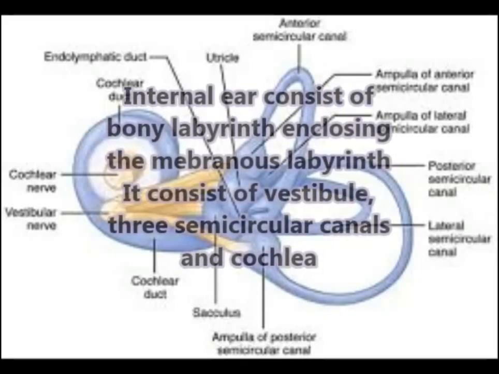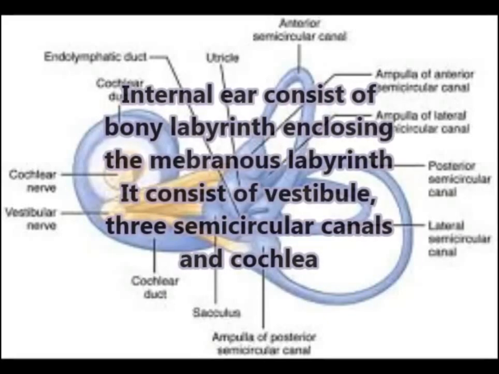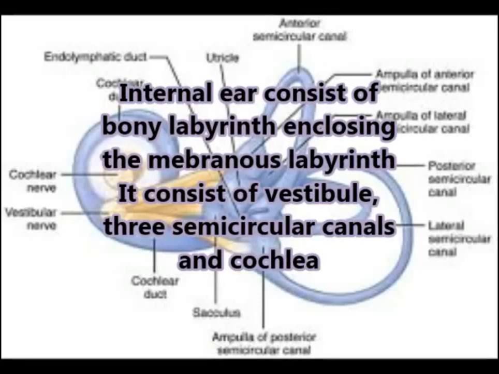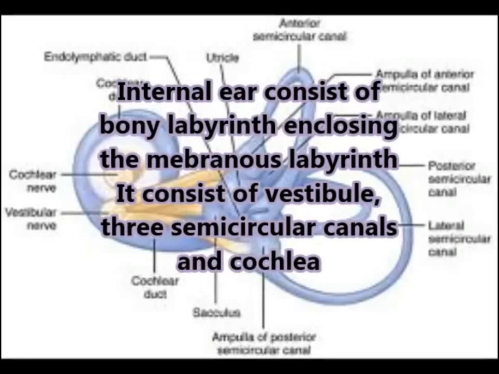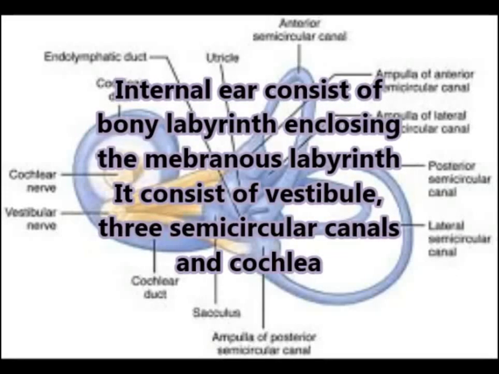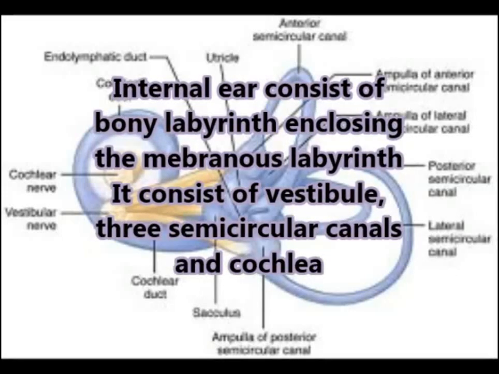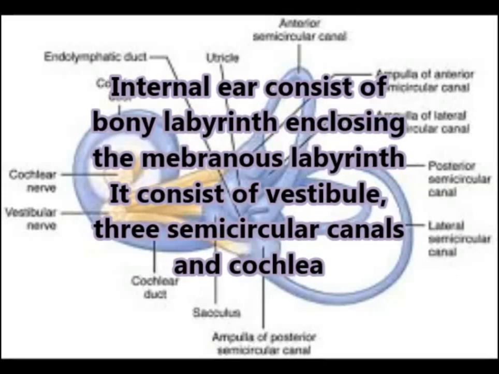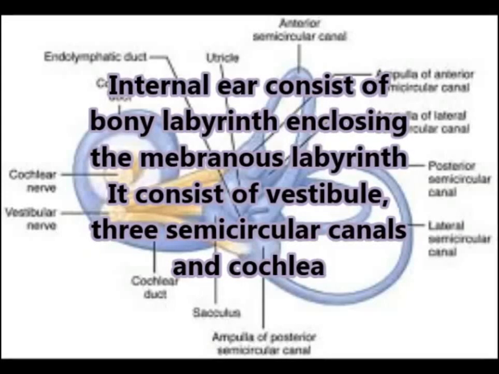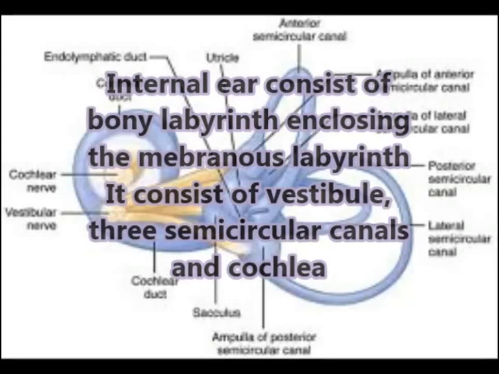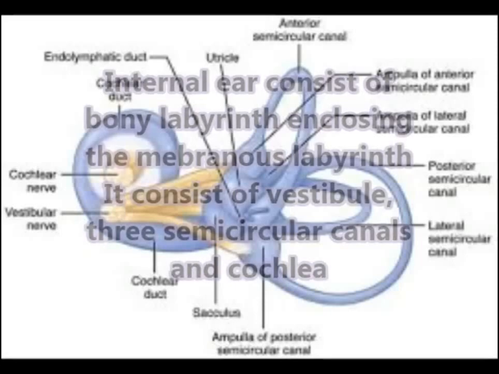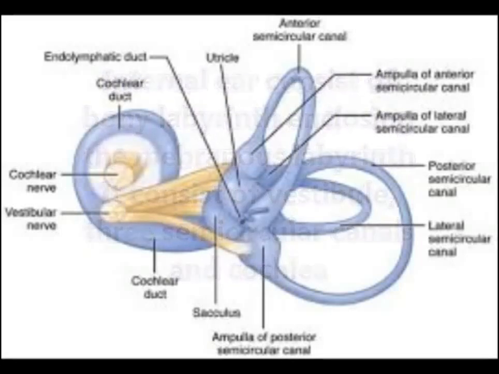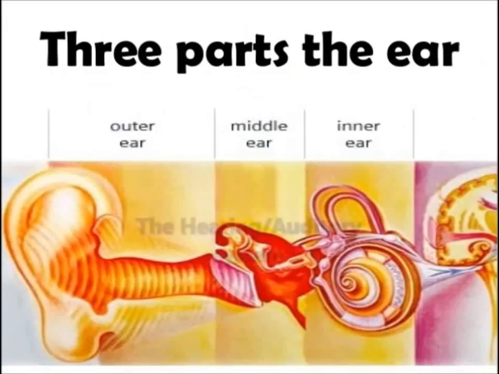Now coming to the internal ear or inner ear. The internal ear consists of the bony labyrinth enclosing the membranous labyrinth, and the membranous labyrinth consists of the vestibule, three semicircular canals, and cochlea. The anterior part of the vestibule is the sacculus and the posterior part is the utriculus.